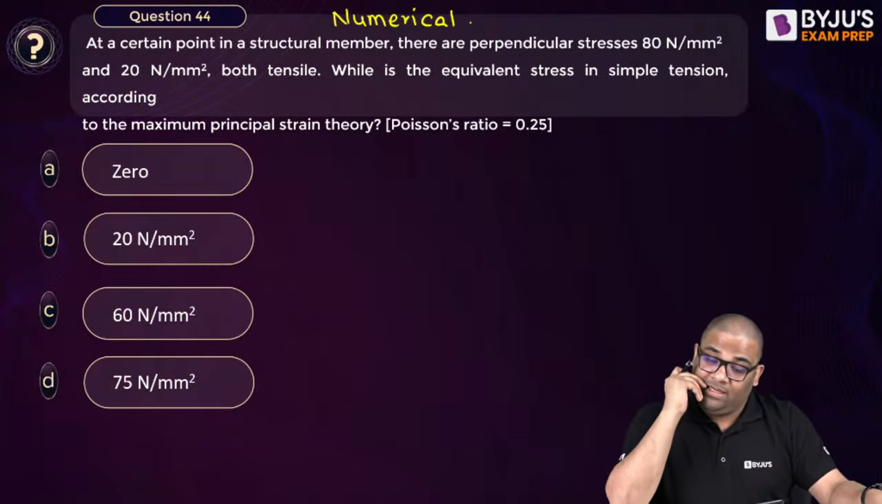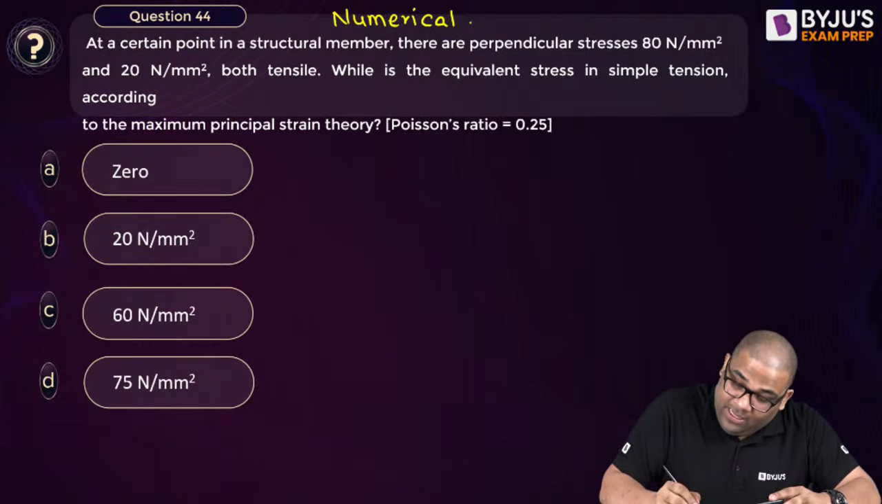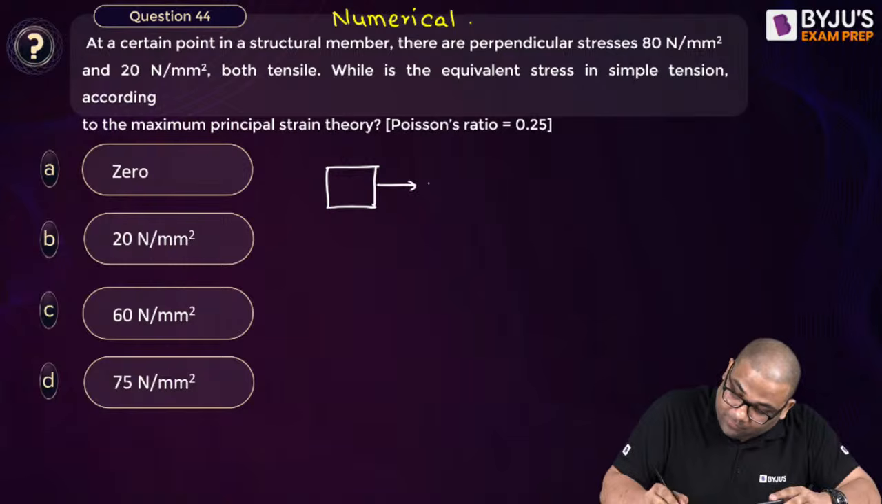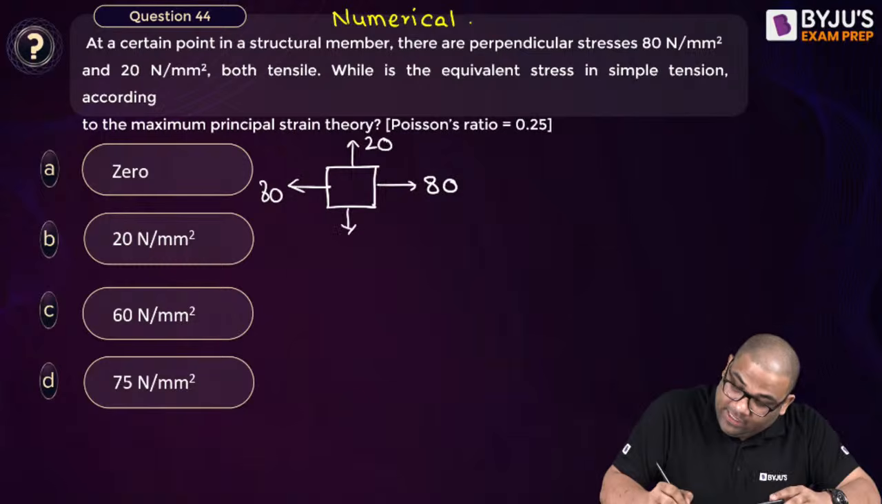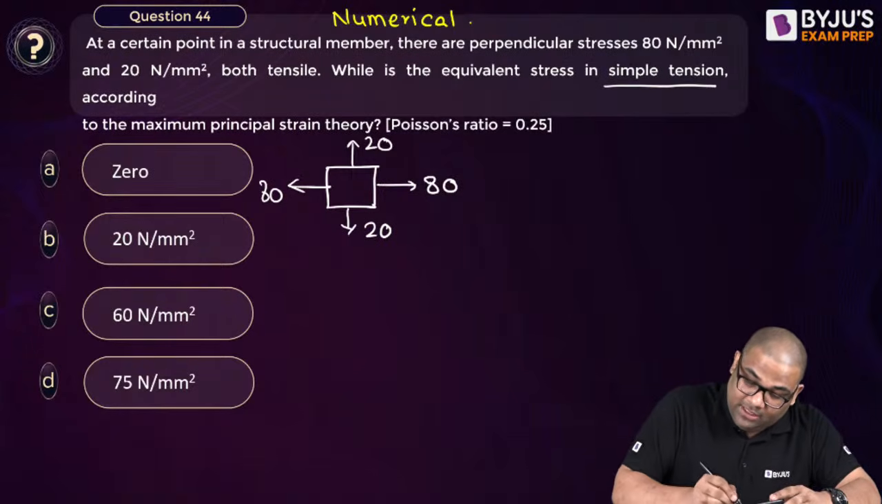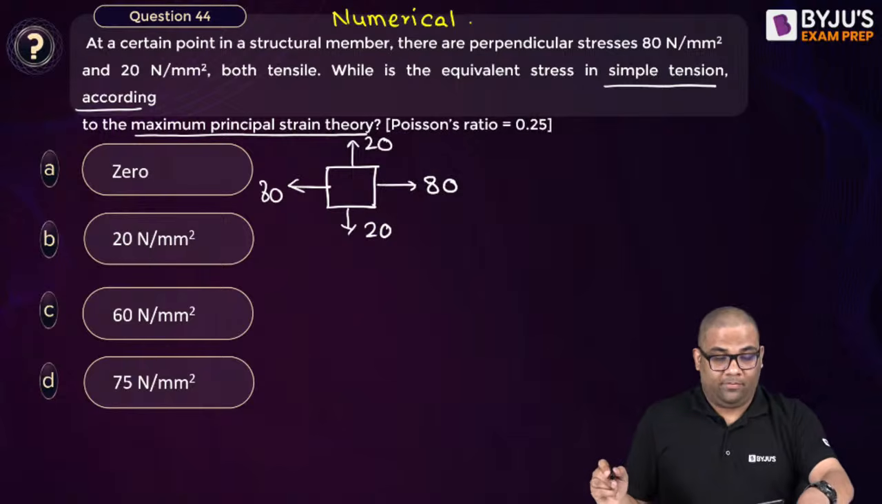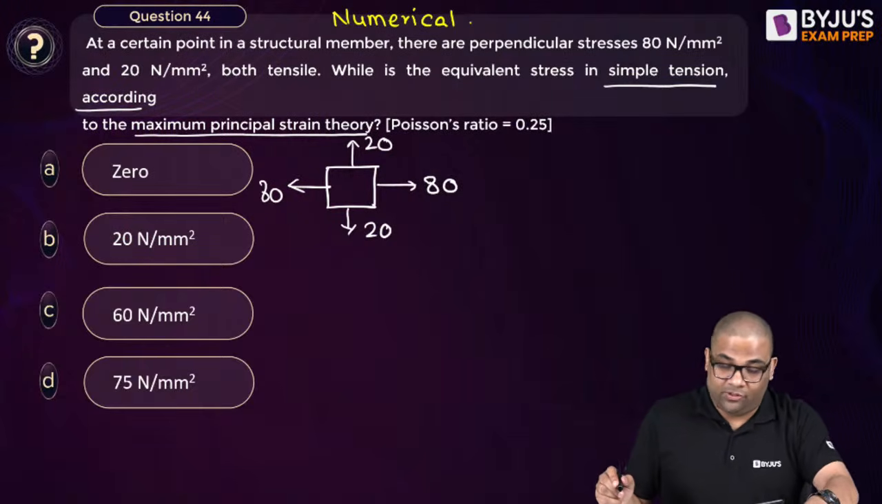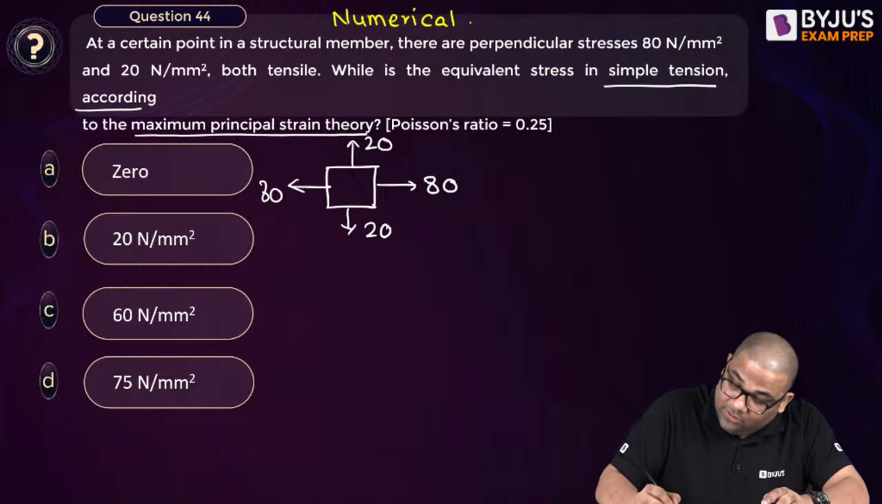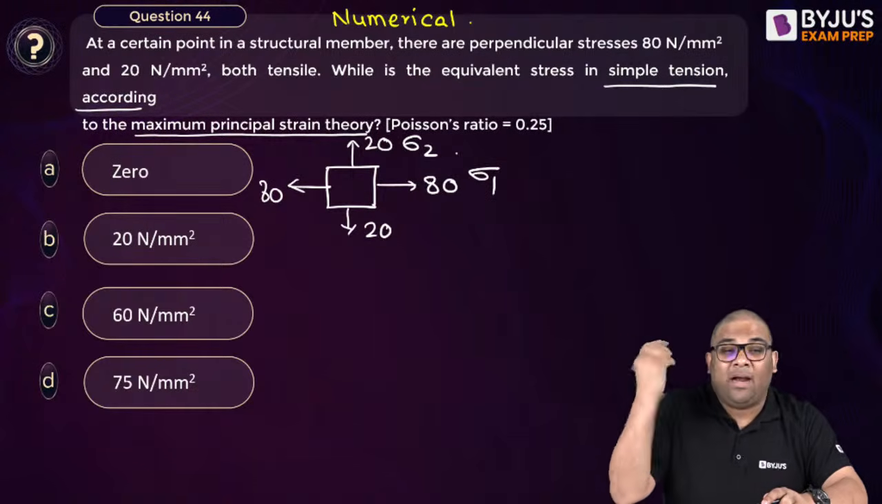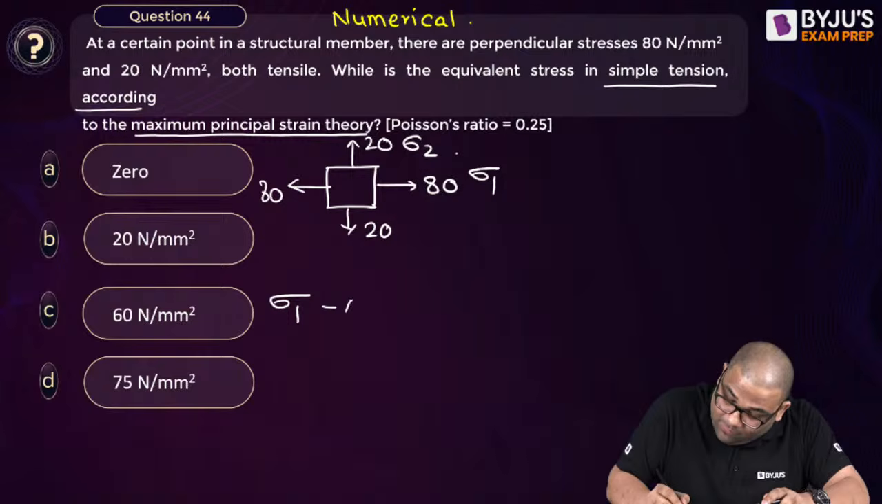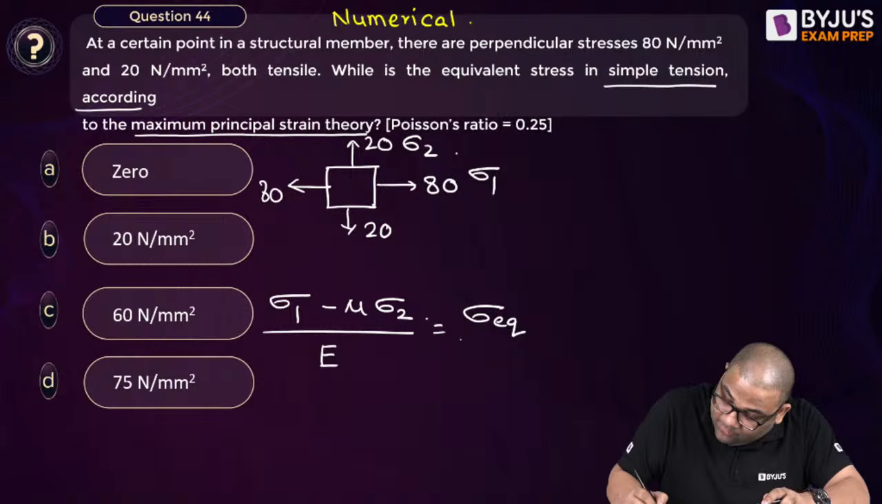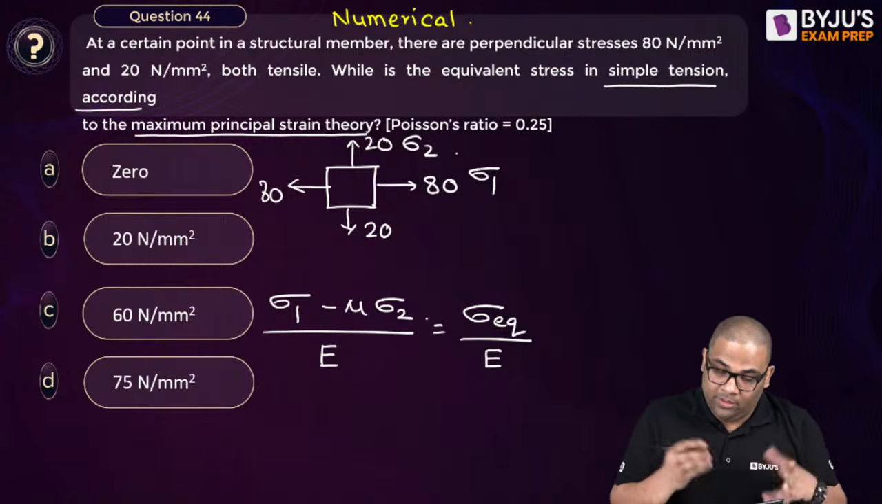Okay. Now this question is also very easy. What is given? We have a structural member and the perpendicular stresses are 80 and 20. This is 80 and this is 20, both tensile. The equivalent stress in simple tension according to maximum principal strain theory. So suppose this is sigma 1, this is sigma 2, and we are finding the equivalent. Then I can say the strain is sigma 1 minus mu sigma 2 by E. That will be equal to the equivalent stress by E. Yes or no? This is the maximum principal strain theory.